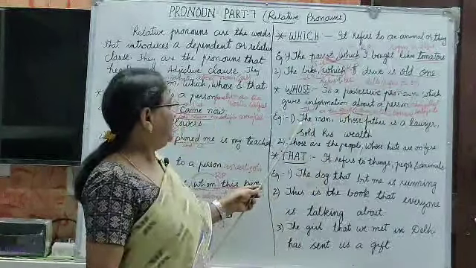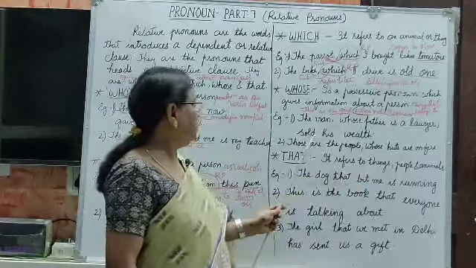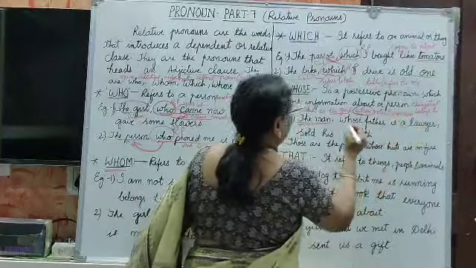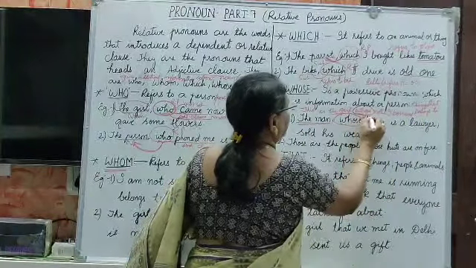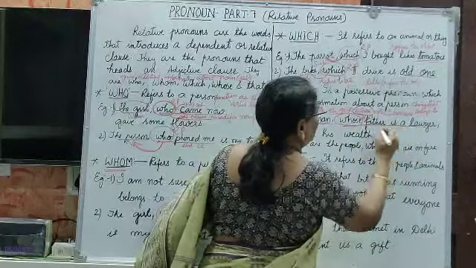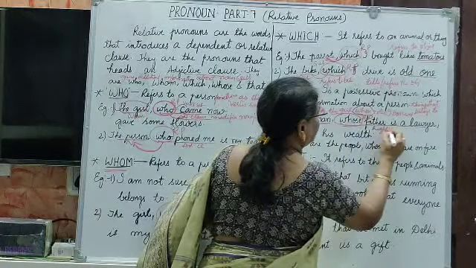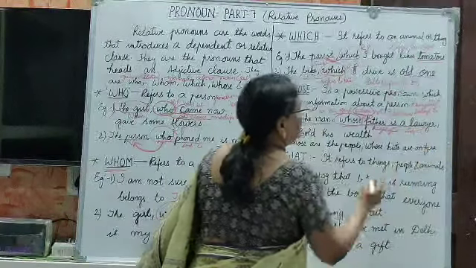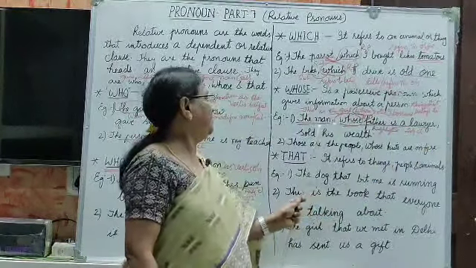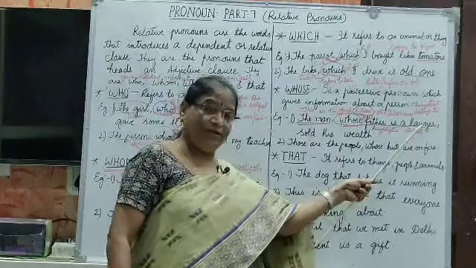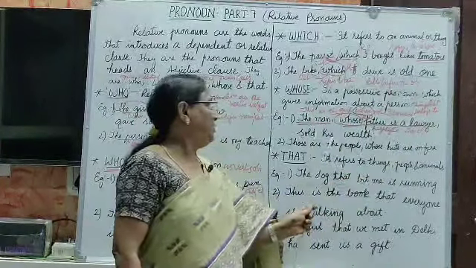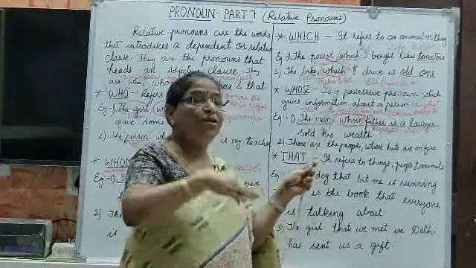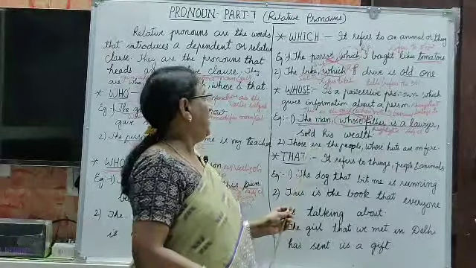Okay, next is the man whose father is a lawyer sold his wealth. Who is that man? The man whose father is a lawyer. Whose is a relative pronoun. This is highlighted, okay, this is an adjective clause. This highlighted the noun, isn't it? The man whose father is a lawyer sold his wealth. Whose father is a lawyer? Possessive, his father sold his wealth.